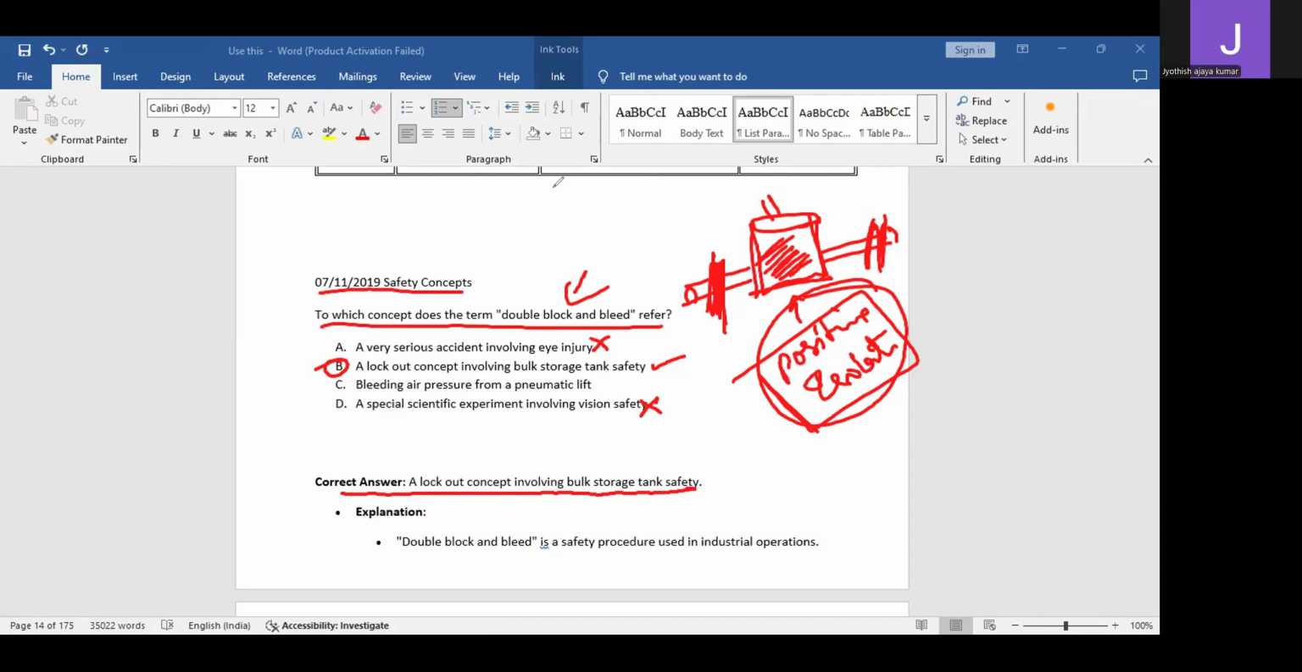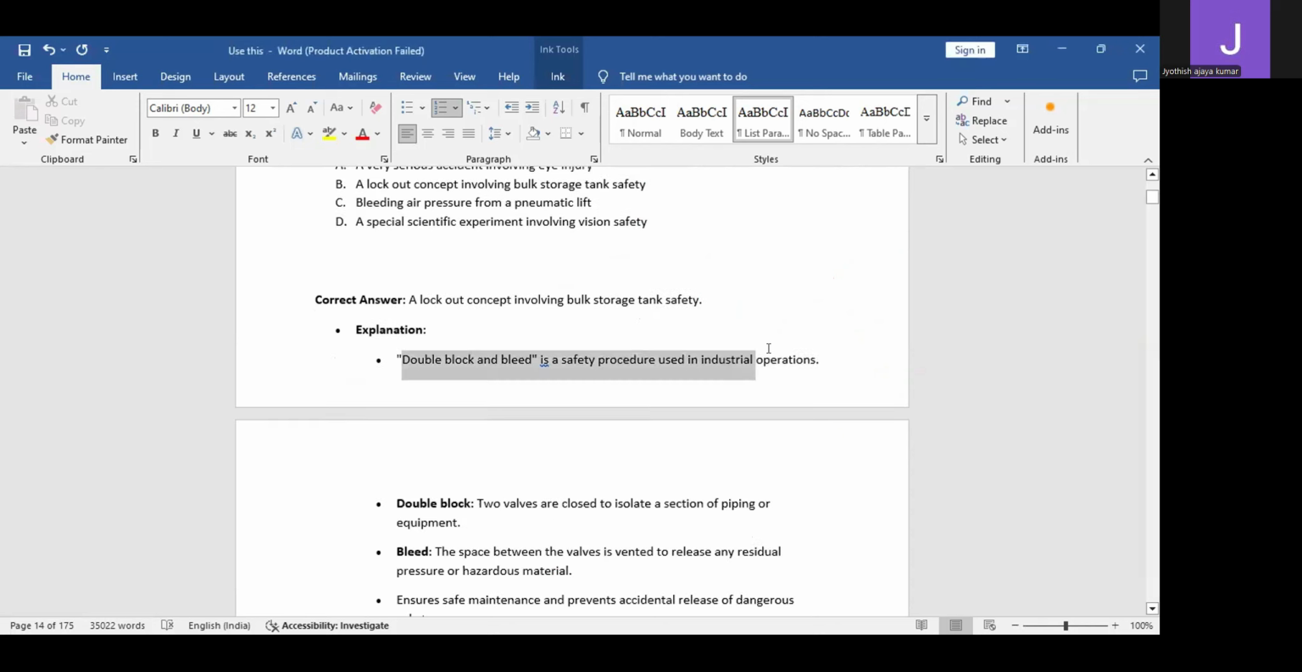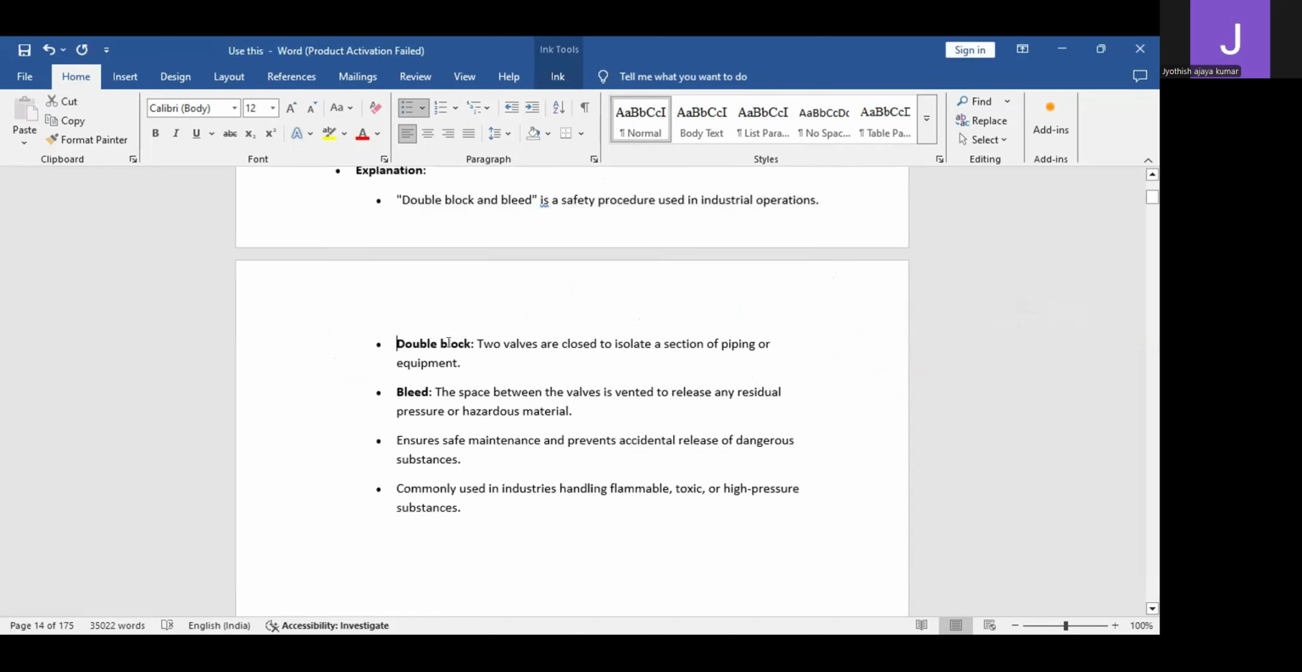In this, the explanation is also given. So what is the explanation? Double block and bleed is a safety procedure used in industrial applications. Double block means two valves are closed to isolate a section of piping or equipment. So whatever the equipment, you are isolating it from both sides. When you are isolating it, the inlet and outlet valves are closed. Before isolating, you will be venting out any residual pressure or hazardous material. So whatever is inside the tank, you will be venting it out.